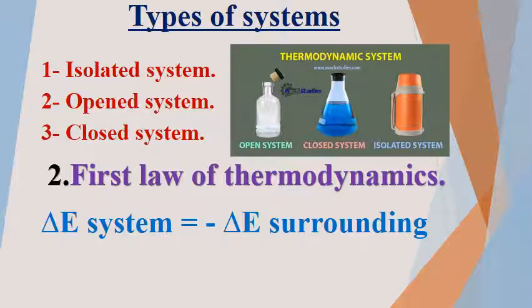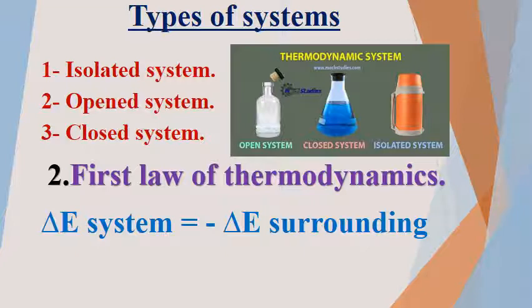Types of system. We have 3 types of systems. Number 1, isolated system. Number 2, open system. Number 3, closed system. As you see in the picture, this is an open system. In this glass or in this bottle, the chemical reaction takes place, and this is called system.